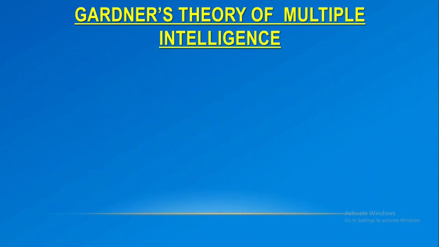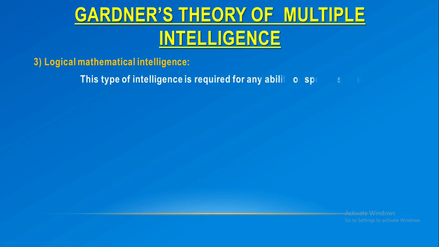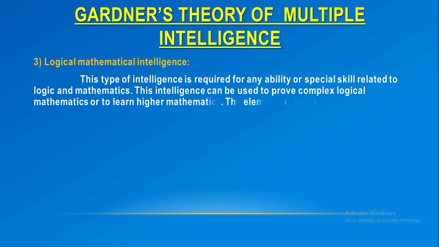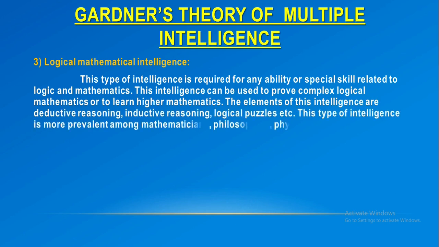Next, logical mathematical intelligence. This type of intelligence is required for any ability or special skill related to logic and mathematics. This intelligence can be used to prove complex logical mathematics or to learn higher mathematics. The elements of this intelligence are deductive reasoning, inductive reasoning, logical puzzles, etc. This type of intelligence is more prevalent among mathematicians, philosophers, physicists, etc.